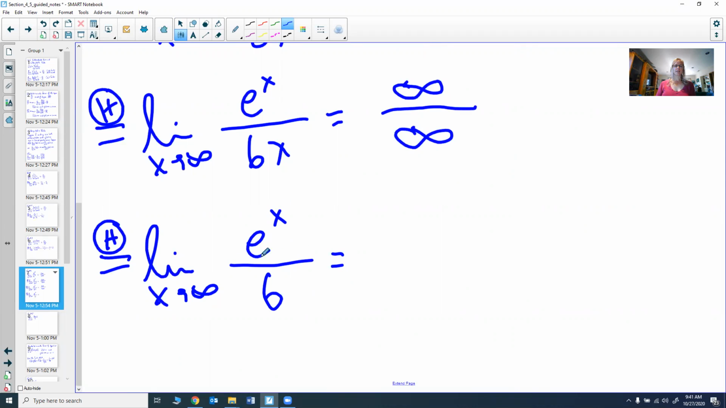Now, as x goes to infinity, e to the x goes to infinity. As x goes to infinity, 6 stays 6. So we no longer get an indeterminate form. We get infinity divided by 6, which happens to be infinity. So in this case, infinity over infinity is infinity. It's not always. It just happened to be in this case. And so sometimes you do L'Hopital's rule several times to get the answer.